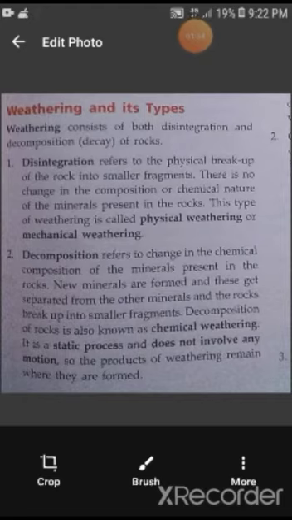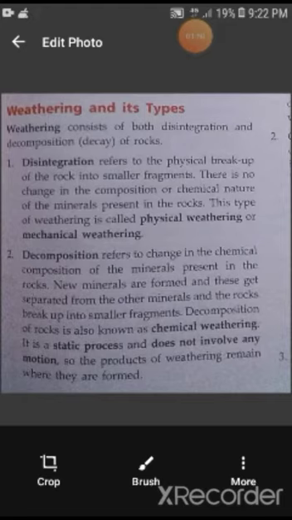So decomposition of rock is known as chemical weathering. It is a static process and does not involve any motion. That means the products of weathering remain where they are formed.